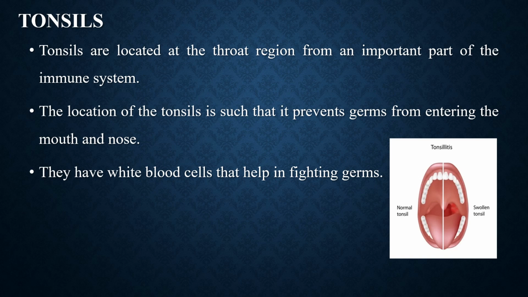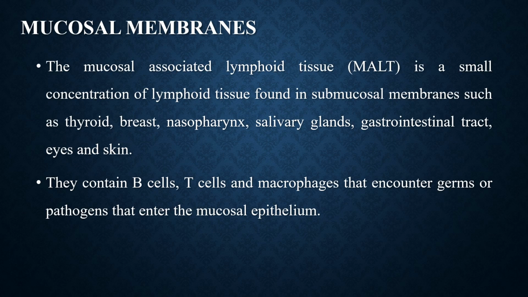The left side is normal tonsils and the right side is inflamed tonsils. The tonsils are fighting against the infection. The tonsils contain a lot of white blood cells which help to kill the germs. As the tonsils are in the back of your throat, they can catch germs that enter the body through your nose and the mouth. Mucosal membranes.